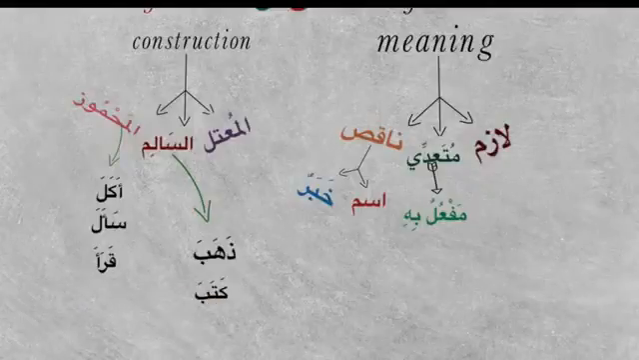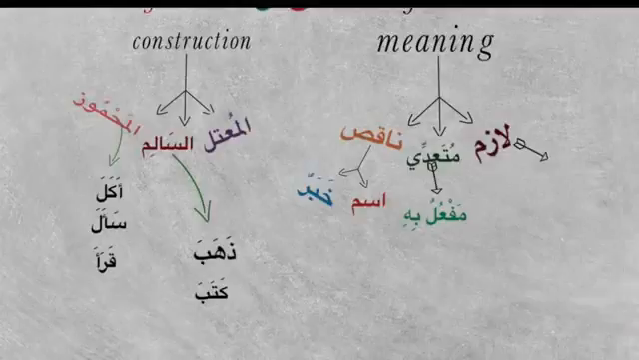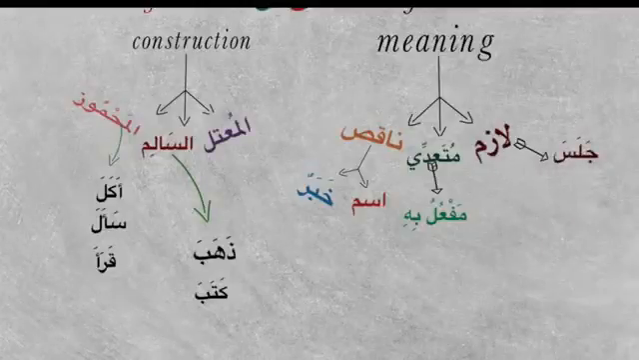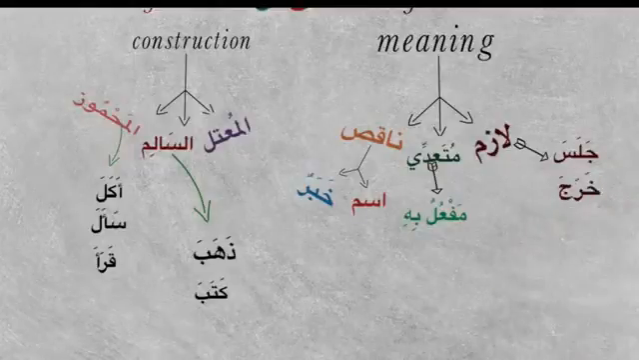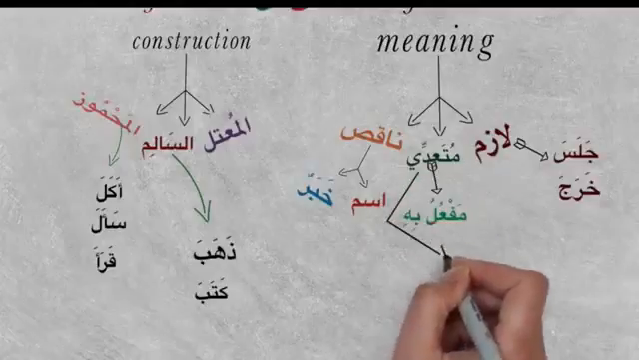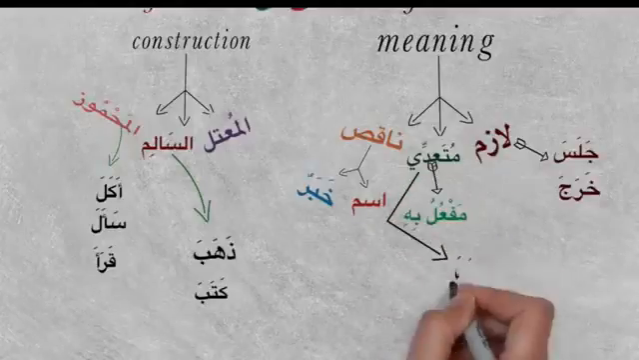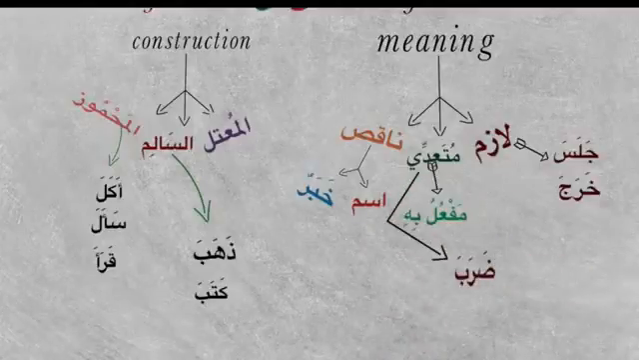Like qara'a. And lazim is with the meaning; with the verb it makes complete sense. We do not have to bring anything else to complete the meaning, like jalasa, he sat. That makes complete sense. And kharaja, he went out. From that, muta'addi needs something else, like daraba. He hit whom? We need to know extra. That is called maf'ulun bihi.